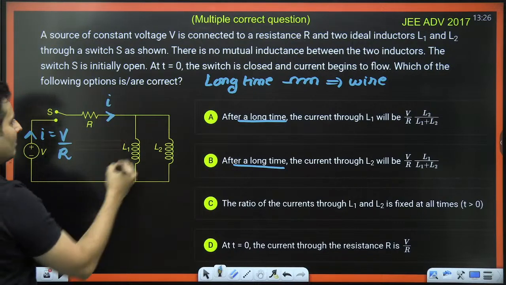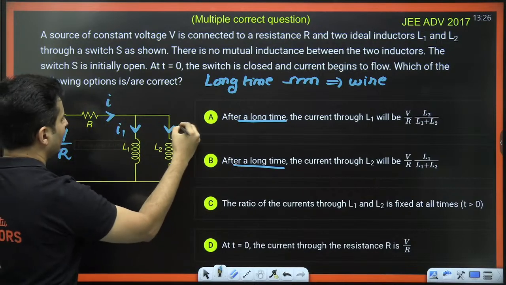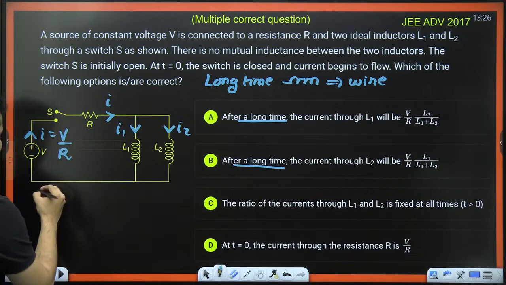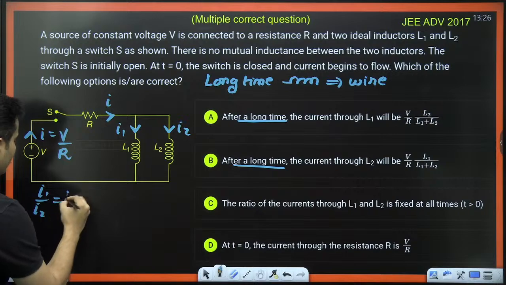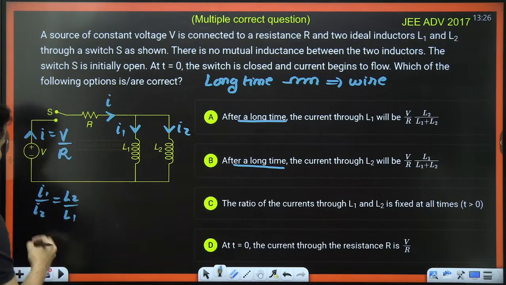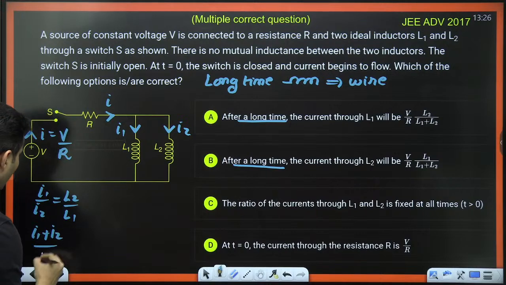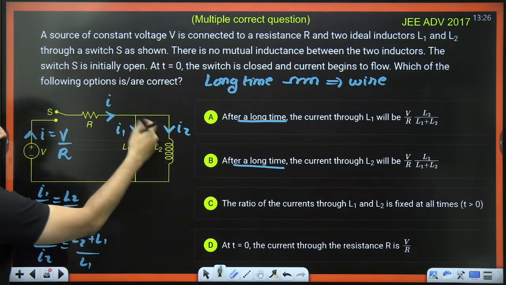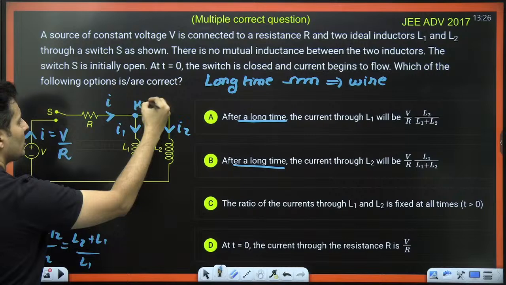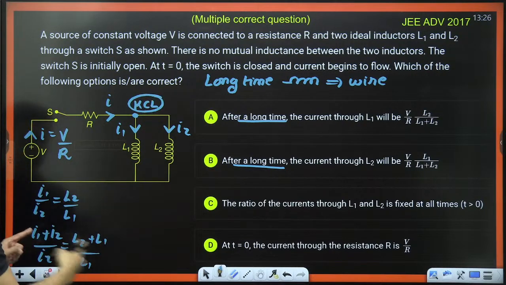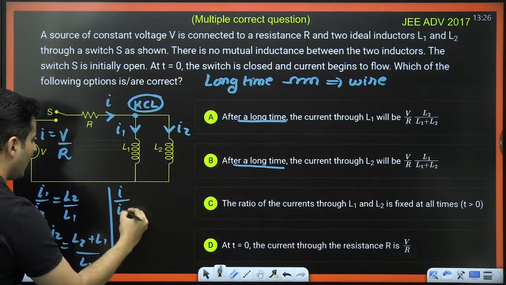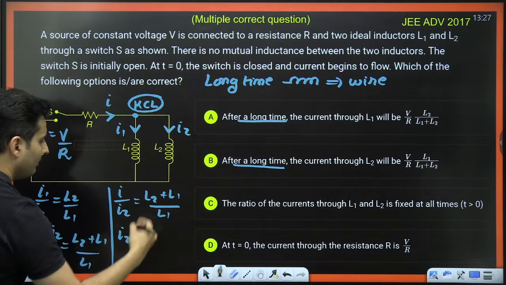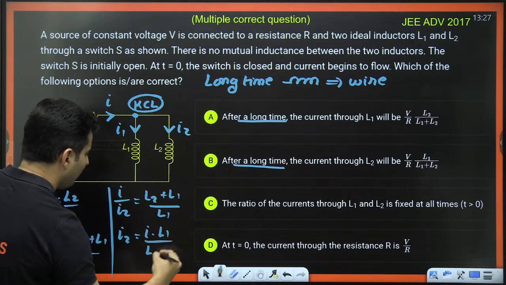Now this current, once it comes here, it has to get distributed as I1 and I2. But we know the I1 and I2 ratio. So guys, let's use that. I1 by I2 is nothing but L2 by L1. So using componendo property, (I1 plus I2) by I2 will be (L2 plus L1) by L1. So I1 plus I2, using Kirchhoff's current law at this particular junction, should be I. Therefore, I divided by I2 will be (L2 plus L1) divided by L1. So therefore, I2 will be I times L1 divided by (L1 plus L2).